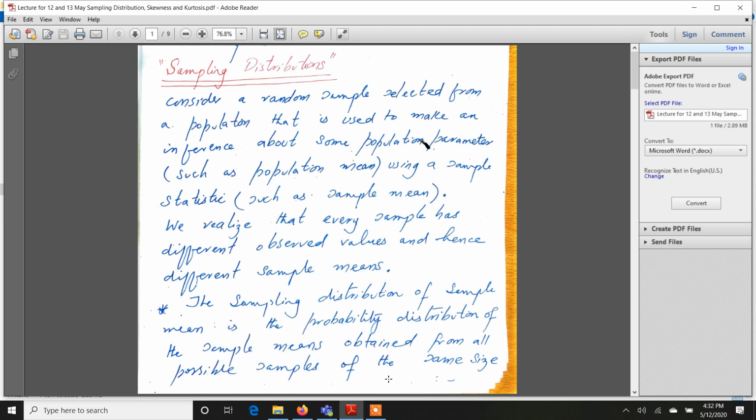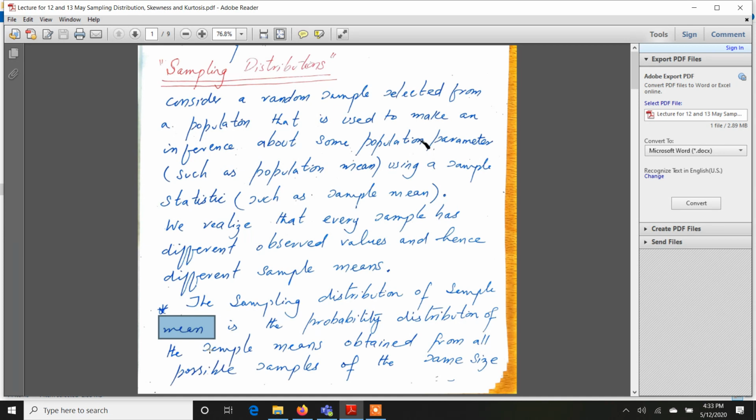Now what does that mean? First of all, the word used here is sample mean, but keep in mind sampling distribution can be of any statistic. You can construct the sampling distribution of sample variance, of sample minimum, and so on.